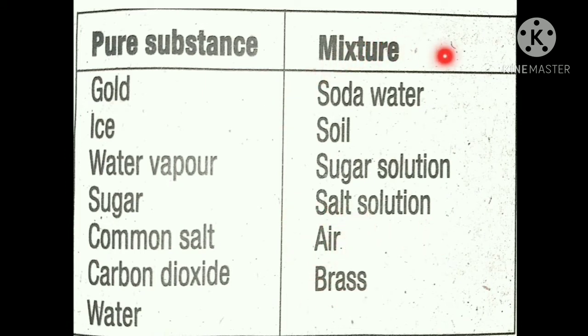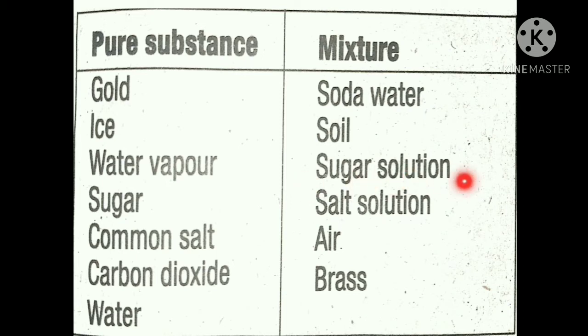If we take each of these, we can understand it very clearly. First one, the soda water. In soda water, many different kinds of particles are there. Soda has particles of one particular property and nature, but on the other side water particles have another property and nature. And in soil many nutrients are there, nitrogen, oxygen, carbon dioxide and so on. So the soil is made up of different particles.